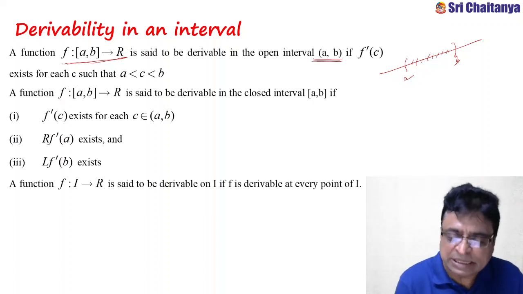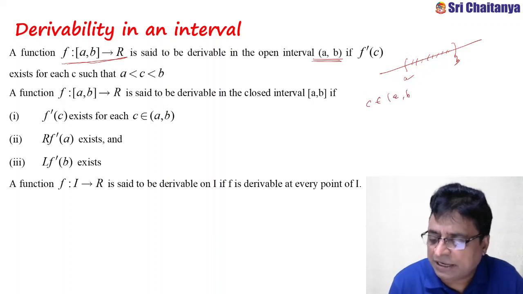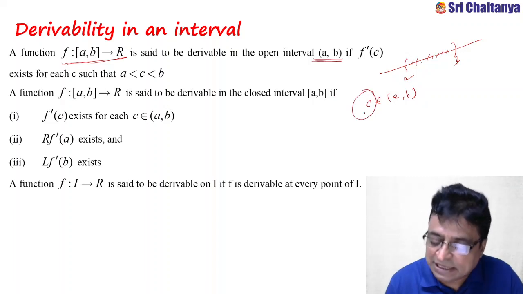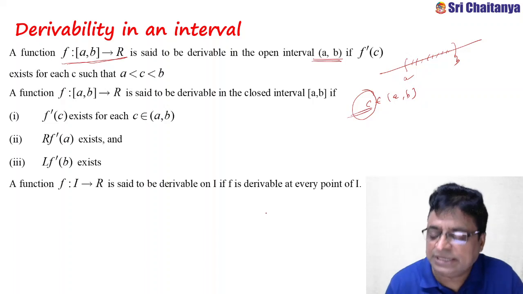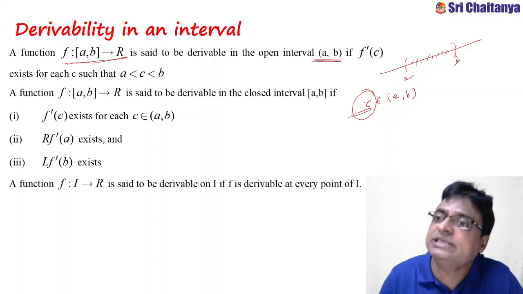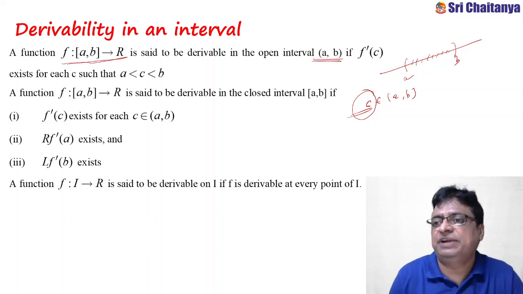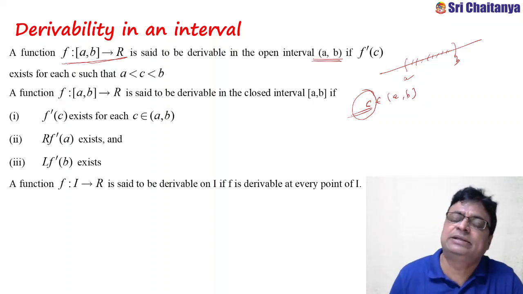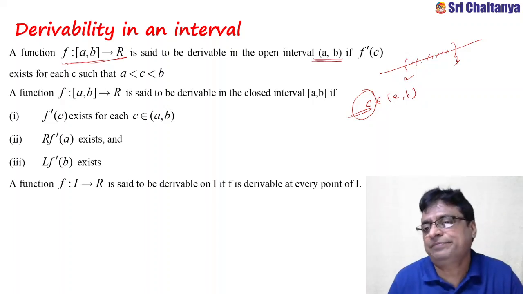That means, suppose c is any point in the open interval ab and the derivative of the function exists at c, that means the left hand derivative at x equal to c and the right hand derivative at x equal to c are both equal. Then only we can say that the derivative of the function exists at c. What is c? c is any point. If it holds good at each and every point, simply I can say that the derivative of the function exists in the open interval ab.